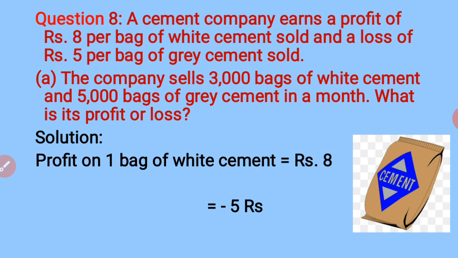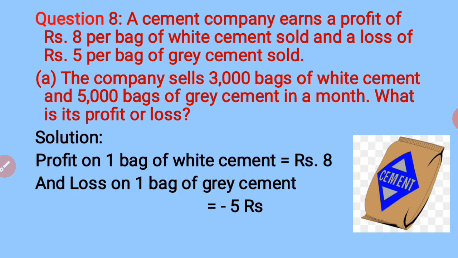Profit on one bag of white cement is 8 rupees. How many white cement bags have they sold? It is 3,000. So we'll be calculating for it later. And the loss on one bag of grey cement, loss is there. When profit is shown by a positive sign, loss will be shown by a negative sign. That is why it is written minus 5 rupees here. Now let us calculate for 3,000 bags of white and 5,000 bags of grey cement.